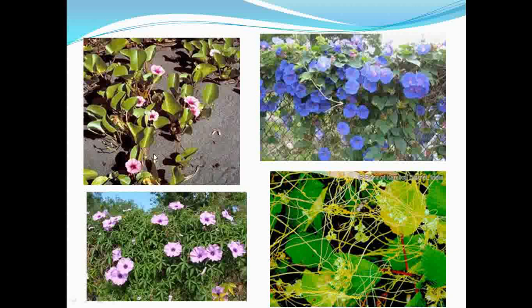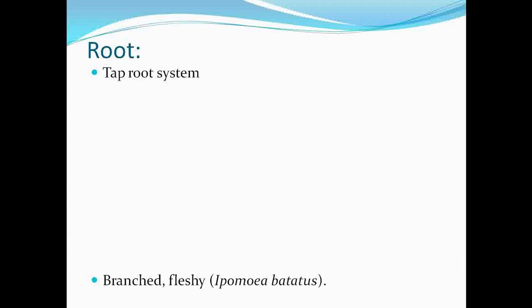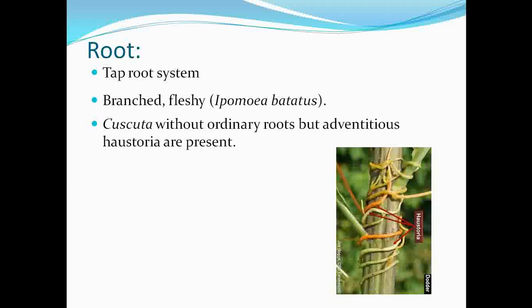See that this is one of the plants which is aquatic, which grows along the coastal areas or seashores or places which are moist. See this one, this is one of the climbing species. This is one of the shrub species which occurs under the family Convolvulaceae. See this one, this is the Cuscuta plant, which is one of the parasitic members belonging to the family Convolvulaceae.